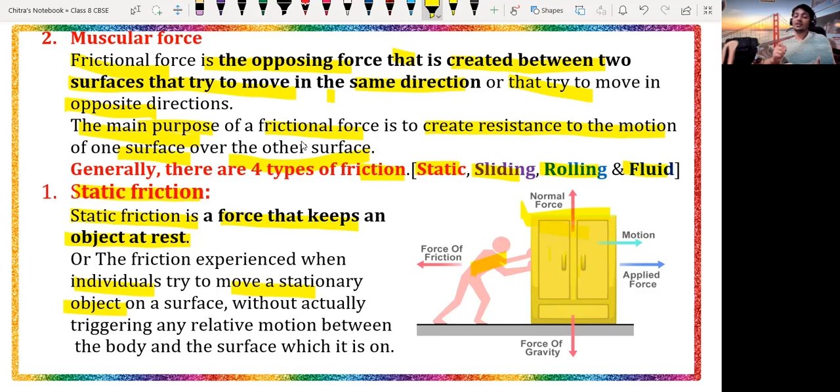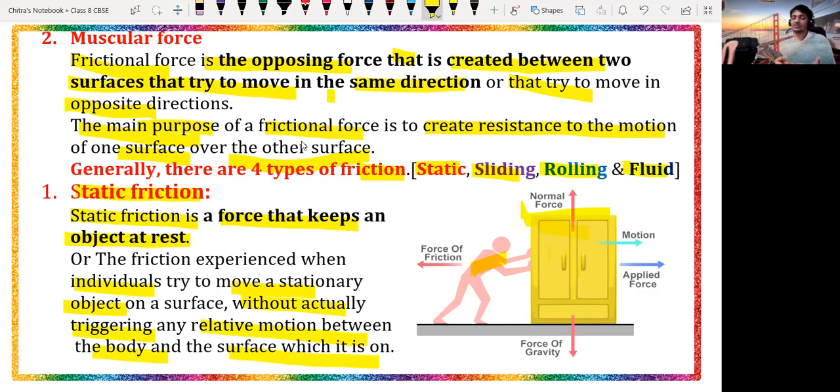That means that particular object is bonded with static force along with the surface, without any relative motion between the body and the surface, which is nothing but the static force. So what is static force? It is the force applied by the person, but the motion of the object will not take place.